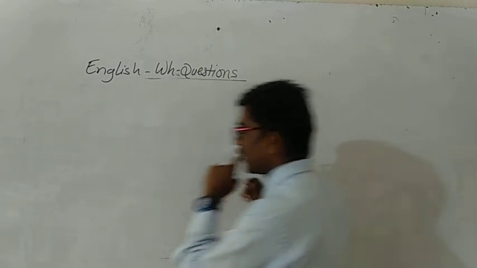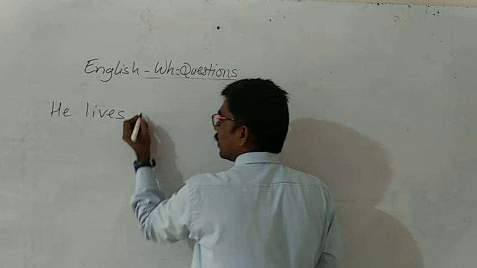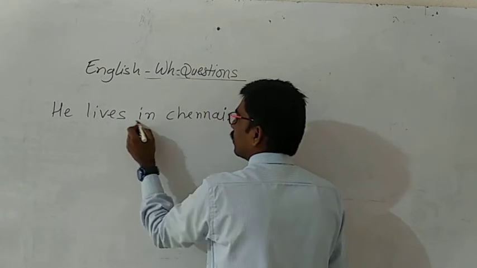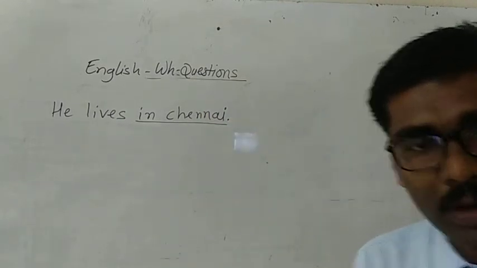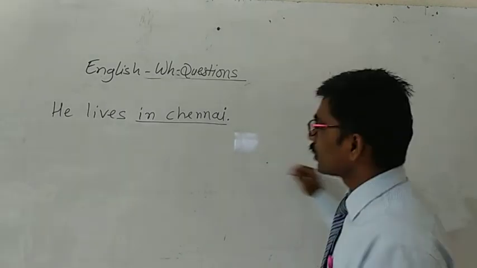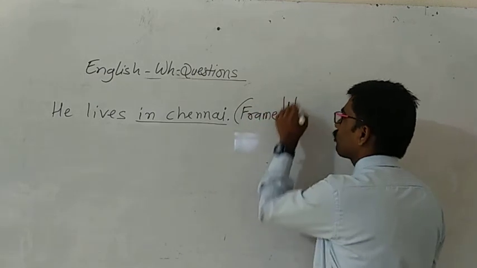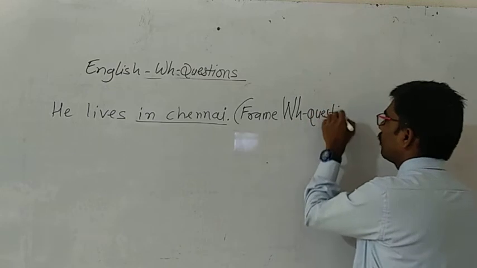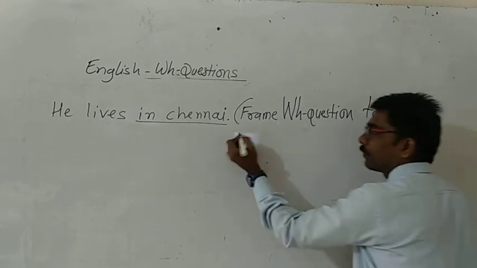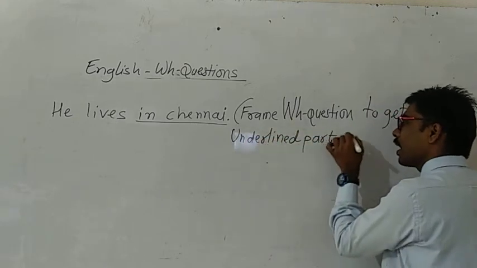Example: He lives in Chennai. He lives in Chennai is the sentence, and for the examination in the English paper, the question will be like this: Frame a WH question to get the underlined part as an answer.